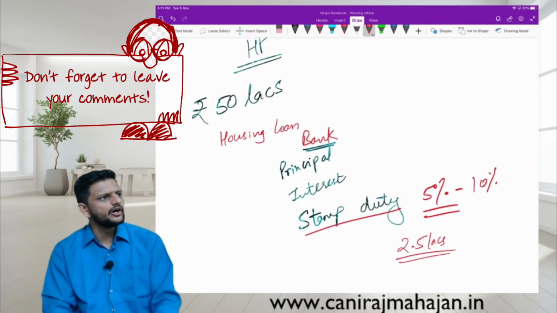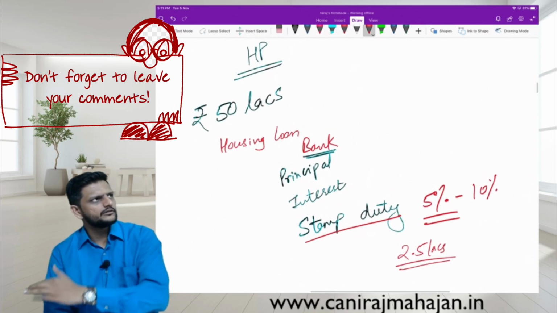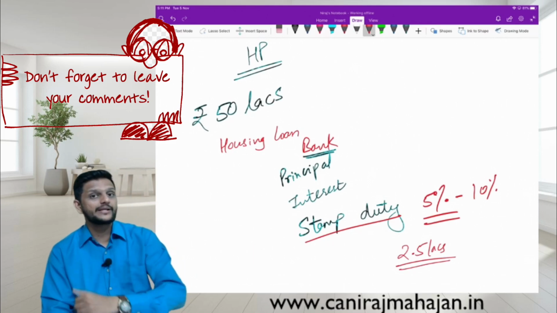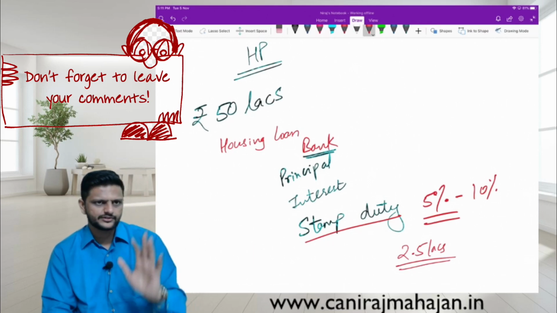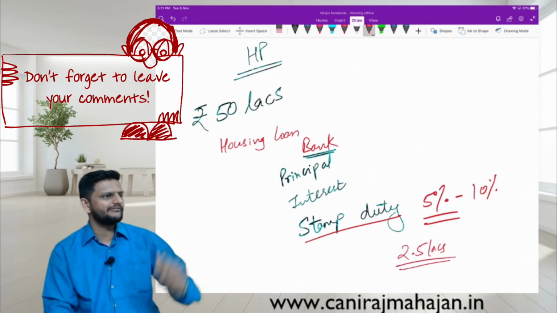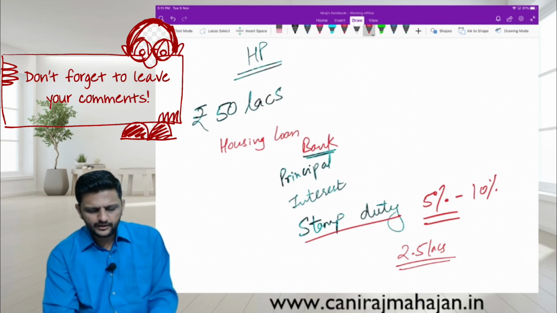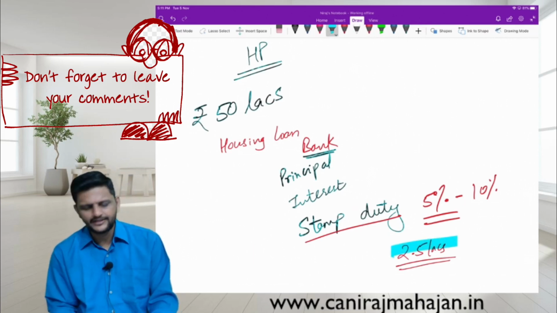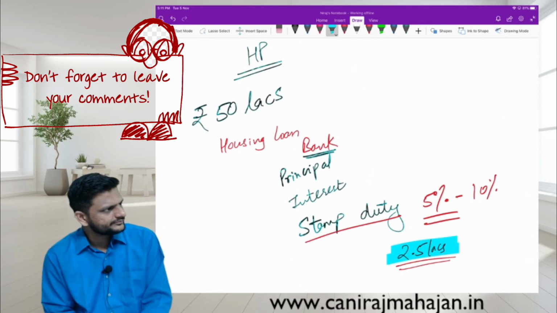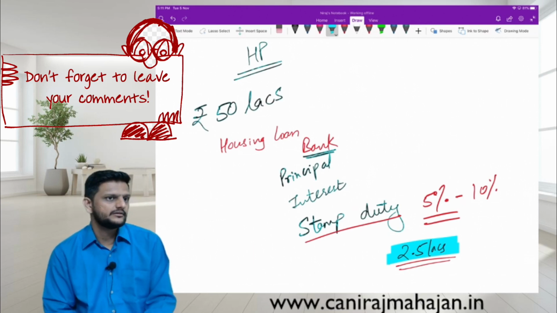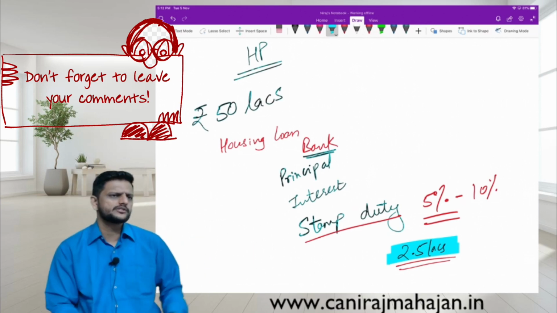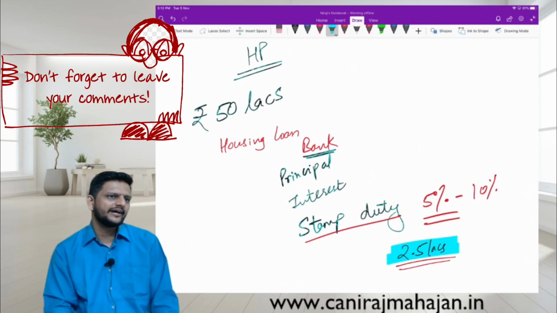In fact, in the year in which you are purchasing a property, the principal amount paid to the bank goes waste. Because this is actually an average example. Why? Because stamp duty is allowed as deduction under section 80C, so usually it exhausts the entire 1.5 lakhs.